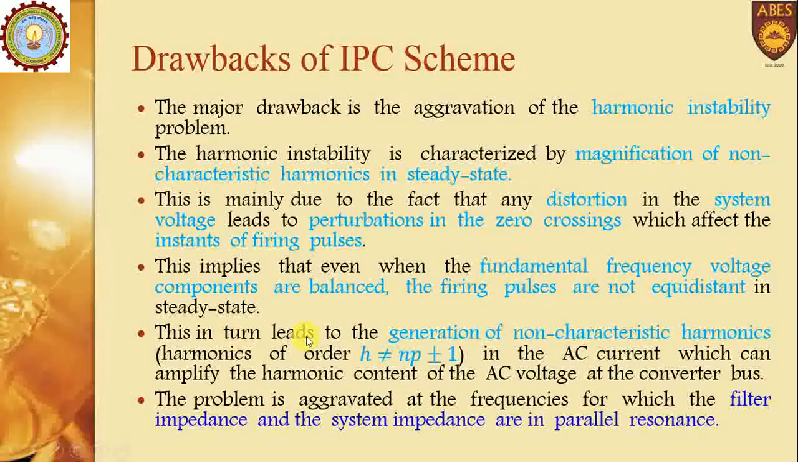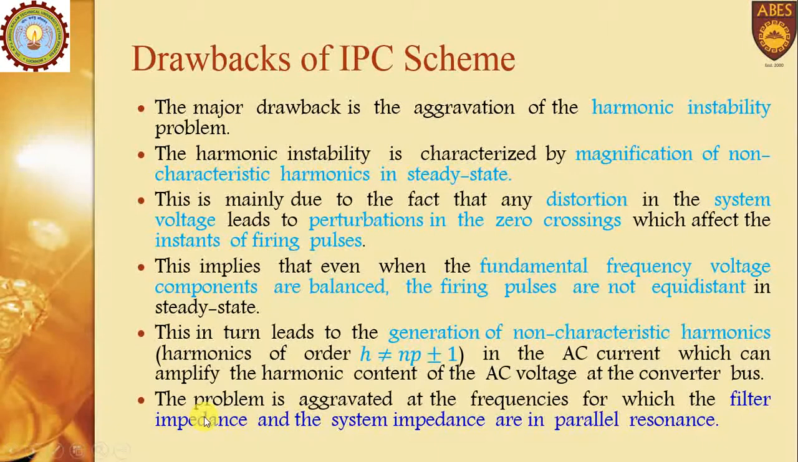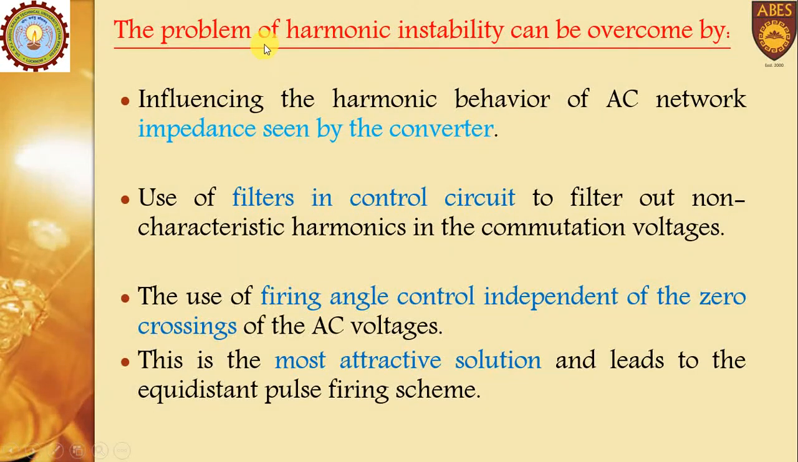This in turn leads to generation of non-characteristic harmonics, meaning the order of those harmonics is not equal to np plus minus 1. This problem is aggravated at the frequency for which the filter impedance and system impedance are in parallel resonance; at that condition the harmonic problem will be greater. So this problem of harmonic instability can be overcome.